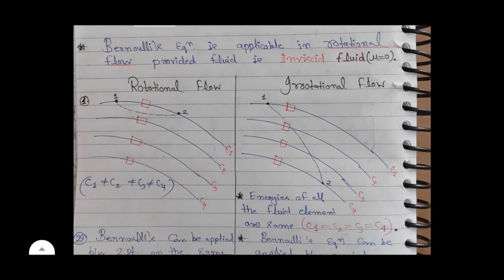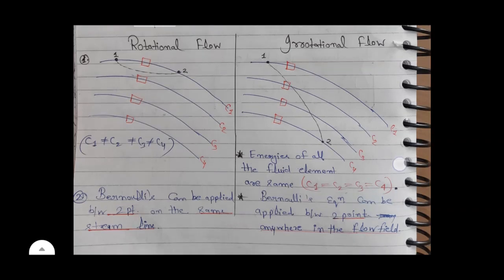First, we have a fluid element with 4 streamlines, suppose C1, C2, C3, C4. In rotational flow, energies are not constant across the streamlines, while in irrotational flow, the energies of the C1, C2, C3 and C4 streamlines are the same, constant.